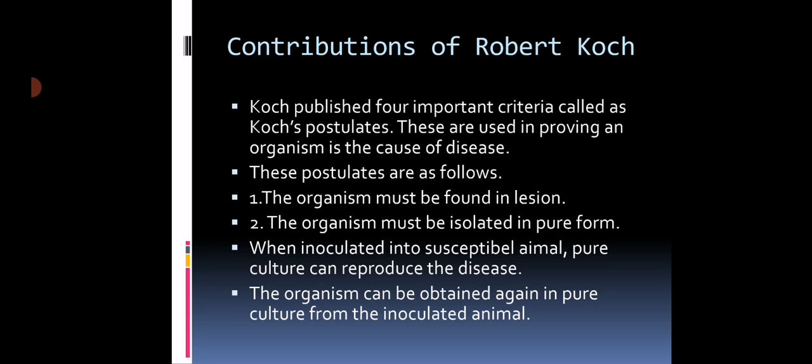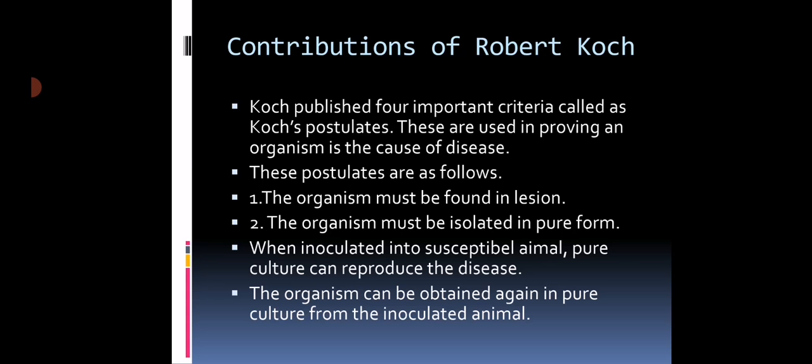And when inoculated into a susceptible animal, the pure culture can reproduce the disease. Whenever we inoculate the same organism into a susceptible animal, the pure culture can reproduce the disease. So this is one important criterion for the disease. We are using this criterion nowadays also, whenever any animal or any person is suffering from a disease caused by some bacteria or virus.